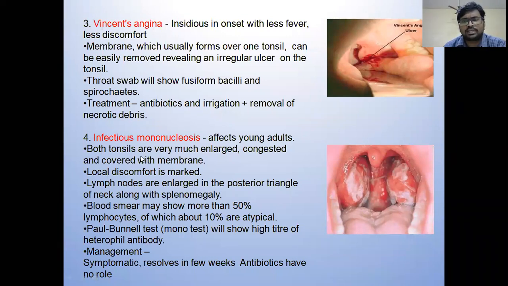The next condition is infectious mononucleosis. It's seen in young adults. Even in this condition, the tonsils are congested and covered by a membrane. When you take a blood smear in this case, you can see atypical lymphocytes. The test you want to do is Paul Bunnell test or heterophil antibody test. We have already read this in microbiology. Since it's a viral condition, it resolves on its own. There is no role for antibiotics.